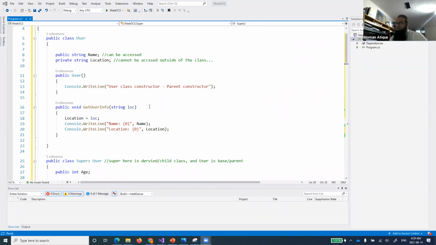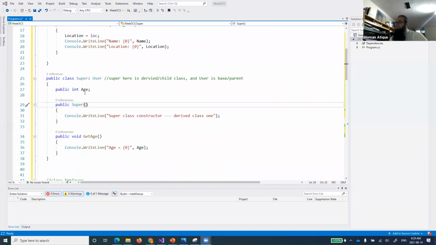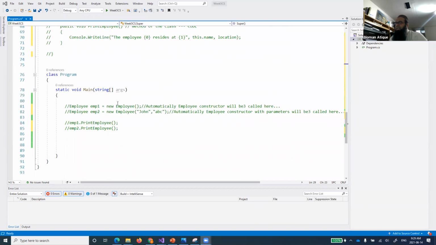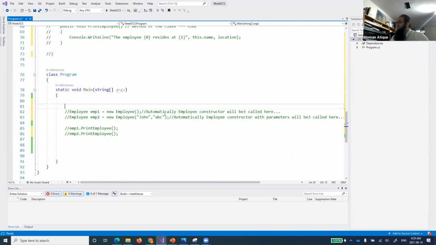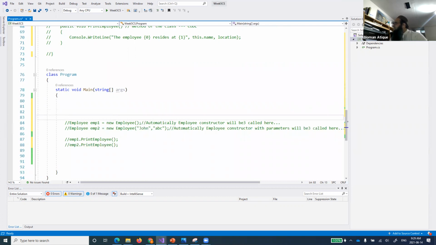Now moving forward. We have just created this super class, which is basically a child class for that particular scenario.